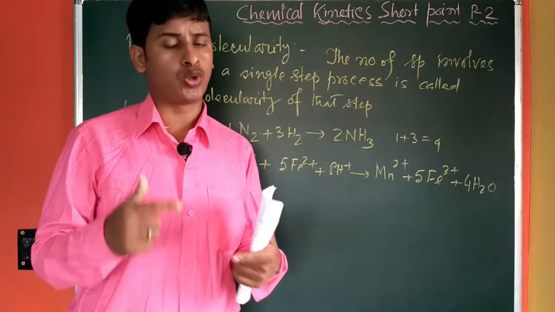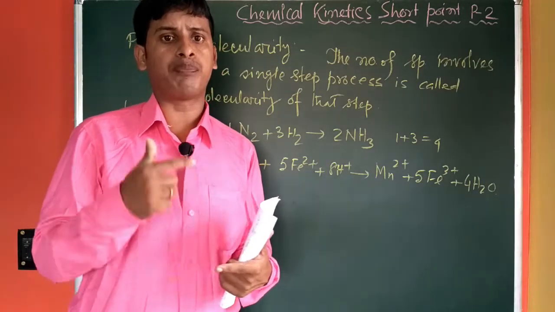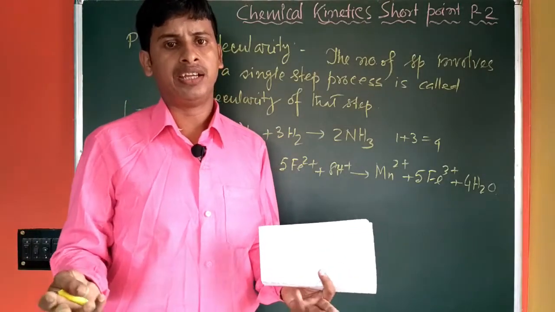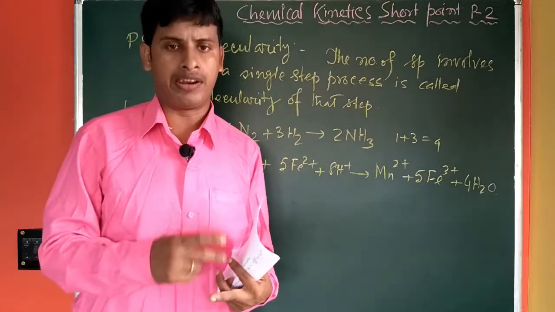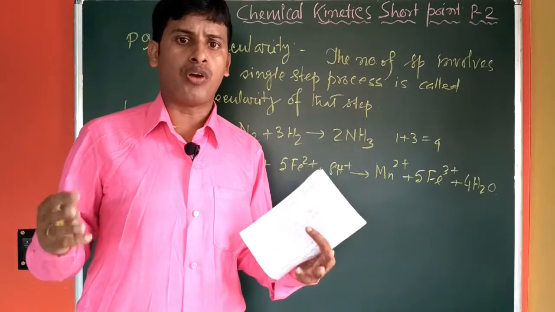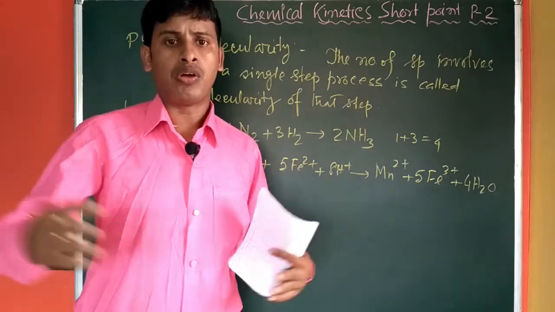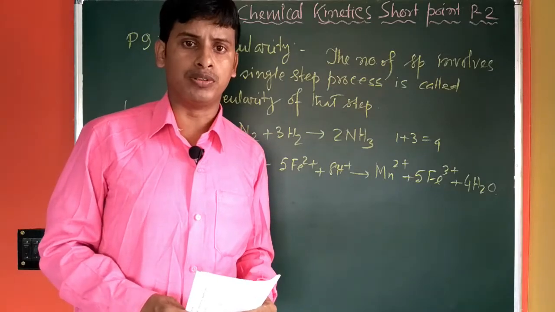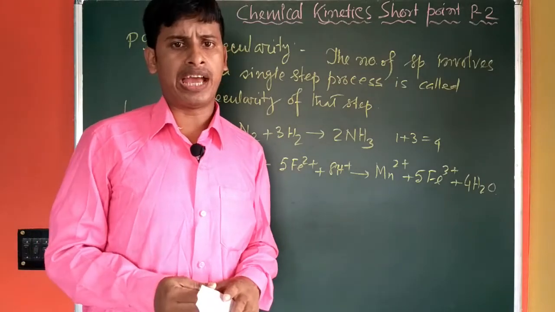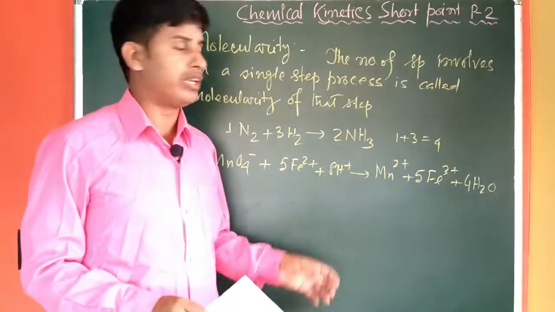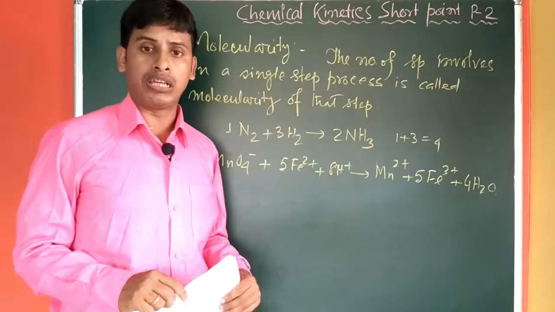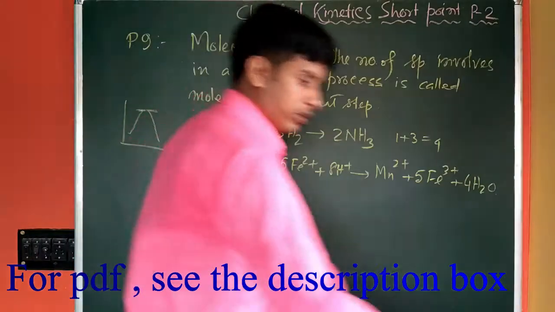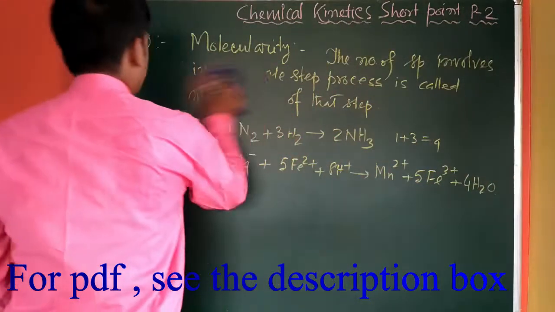They are not ready to collide all together, so higher order molecularity is not possible or is very rare. These are the facts we learned from the concept of molecularity. It is very vital. We will go to the next point.